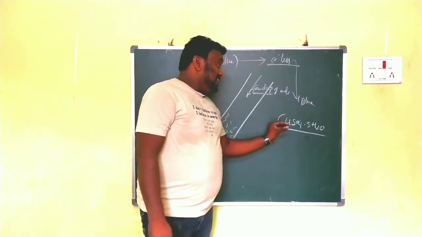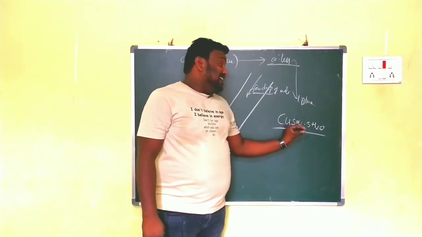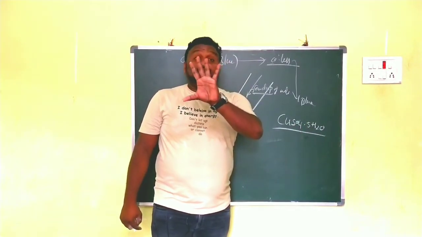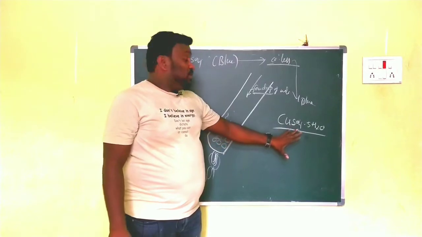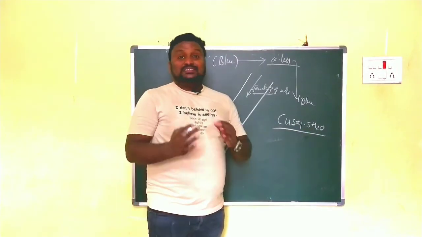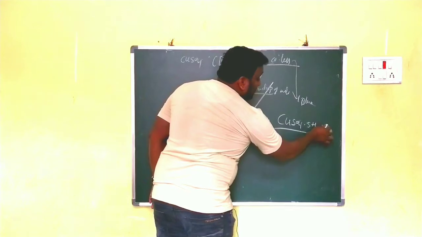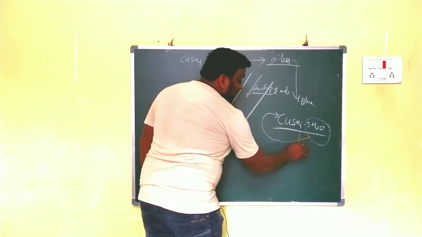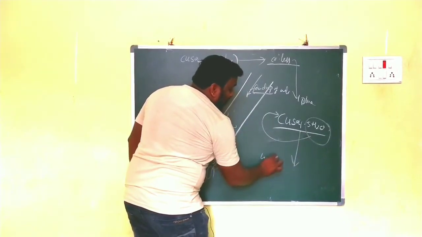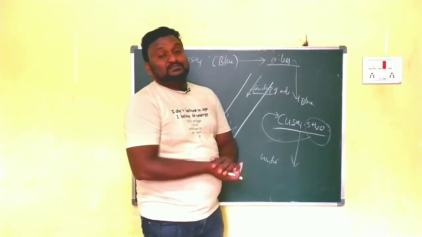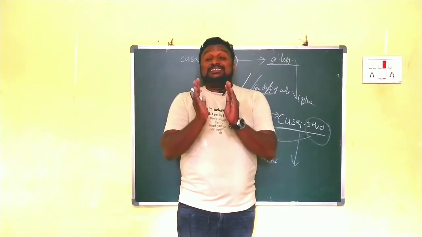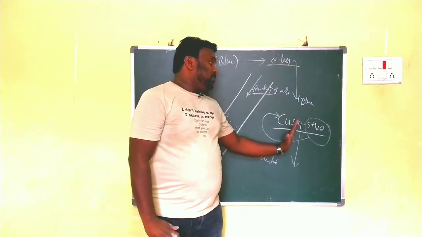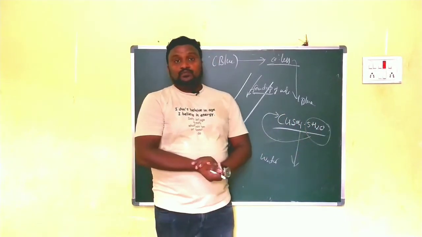That means this hydrated copper sulfate has 5 water molecules along with it. We write the number of water molecules present in the copper sulfate in the chemical formula. That is called water of crystallization. This is the best example for you: CuSO4·5H2O.